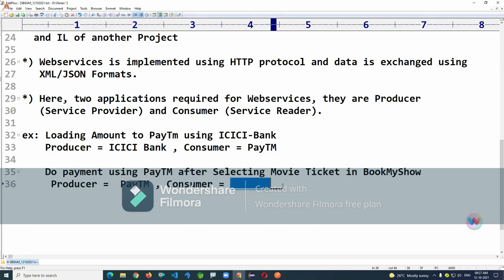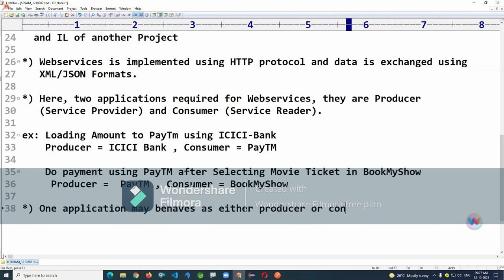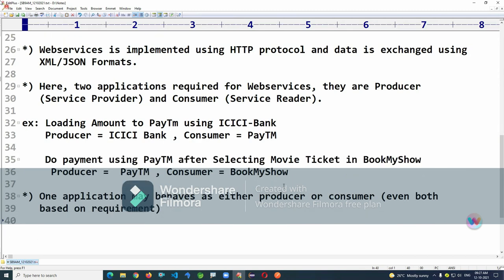Now Book My Show is a consumer. Hope you got clarity. Now the statement: one application may behave as either producer or consumer, even both, based on requirement. Hope you are clear with point number one now.